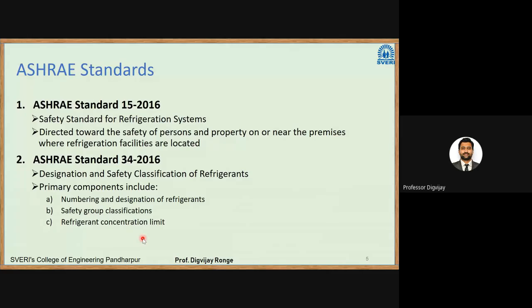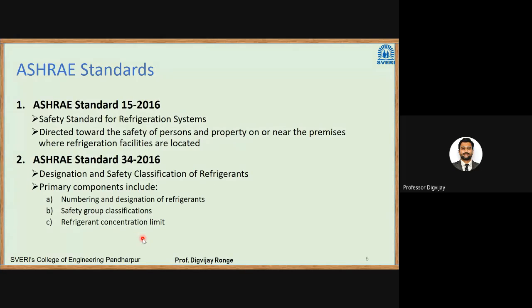ASHRAE has an R&D cell, so they work continuously in the field of energy conservation, how we can reduce the energy load on a building. It provides standards for air conditioning as well as refrigeration, and here specifically for refrigerants. First is ASHRAE Standard 15, version 2016. It provides safety standards for refrigeration systems.